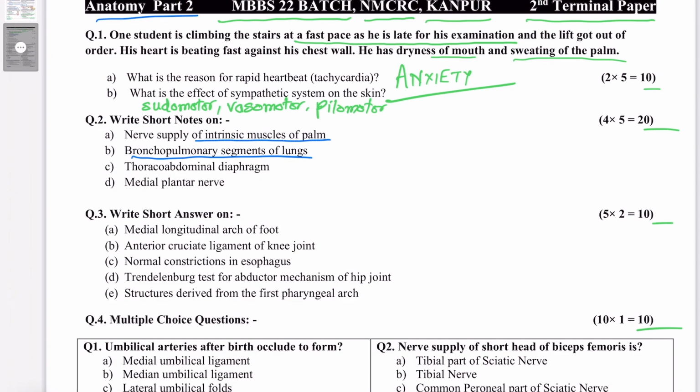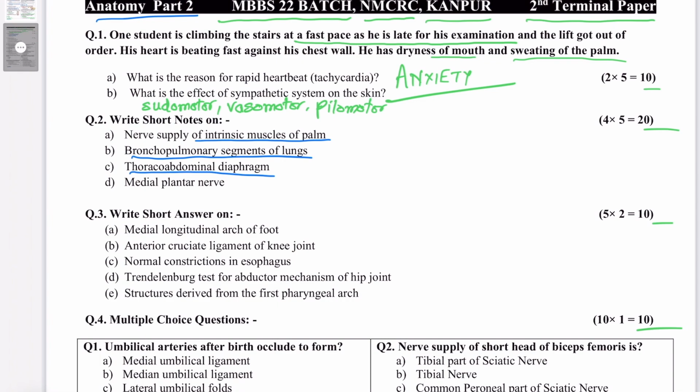Thoraco-abdominal diaphragm, super important. Make sure you also include the clinical anatomy regarding this, the hernias through the major openings, congenital and acquired, all types of hernias have to be mentioned, and its role in respiration also has to be mentioned. The development may not be included if it's not asked.